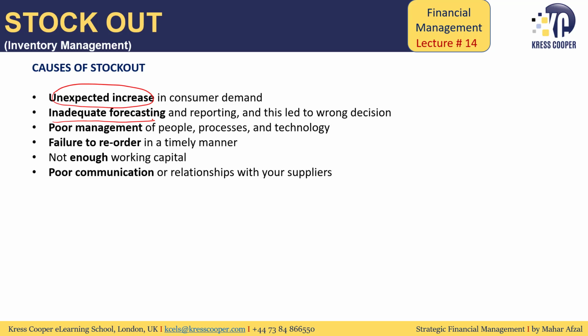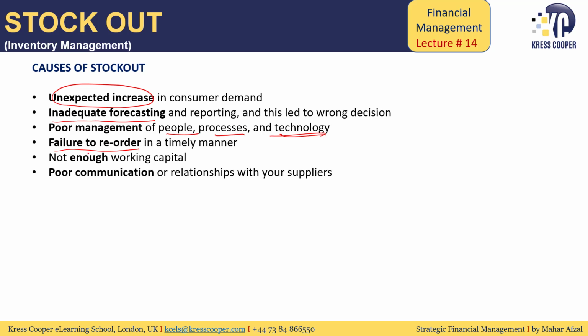There may be poor management as well: poor management of people, poor management of processes, poor management of technology as well. So this can lead to the company being out of the stock. Failure to reorder on a timely basis can be another factor that the company can be out of the stock.